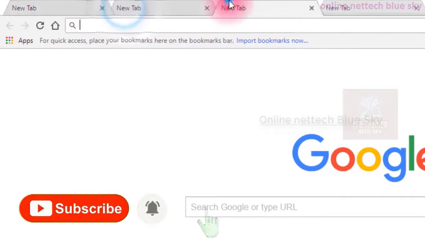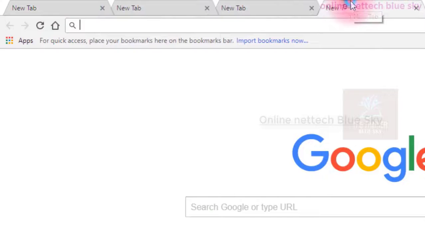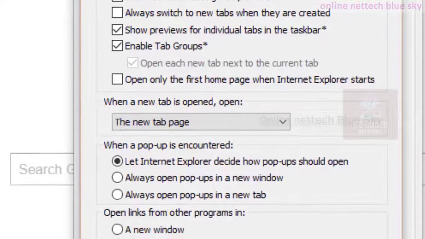This is not Google Chrome settings; this is using your Microsoft browser Internet Explorer systems here. So this is showing me Google, a lot of 4 tabs. That means this is my group here.